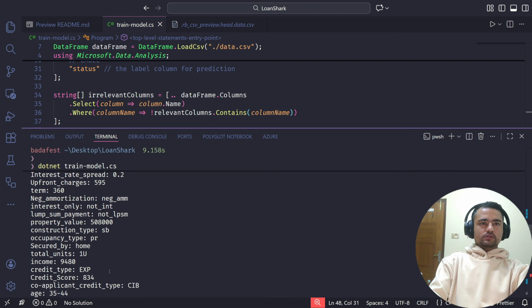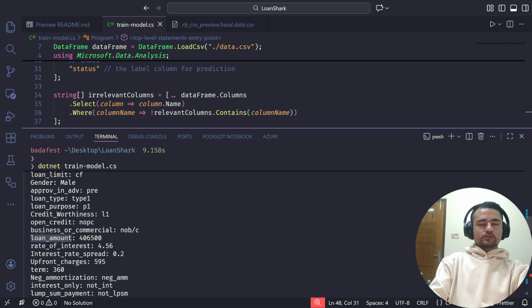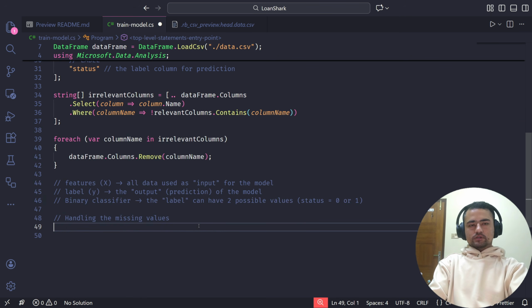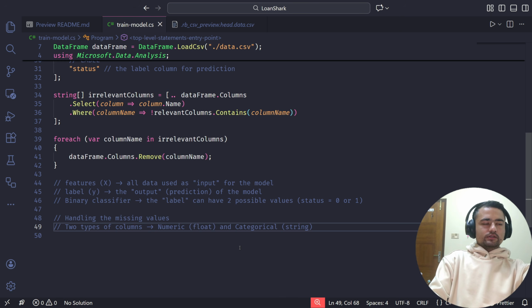Let's just see the data here. If you see, not all columns have data of the same type. For example, the loan limit is a string, gender is a string, but loan amount is a number. So there are two types of columns that we have to deal with: numeric, which will have float data, and categorical features, which will have string data in them. Now we need to handle these separately.